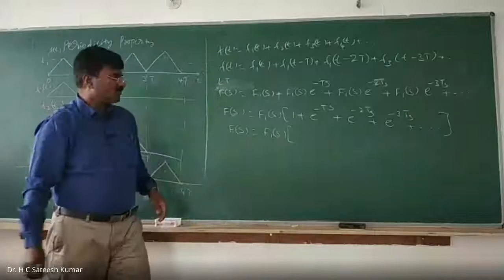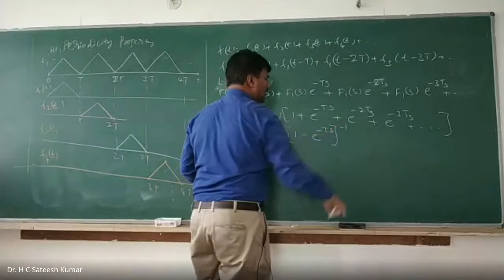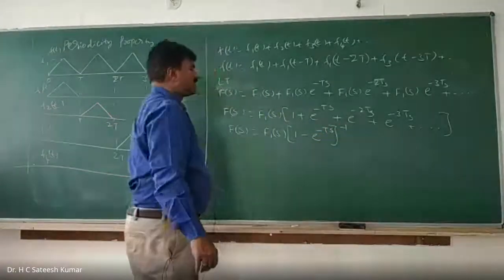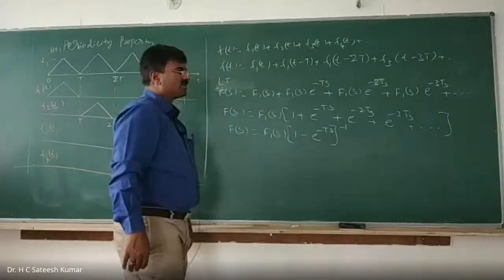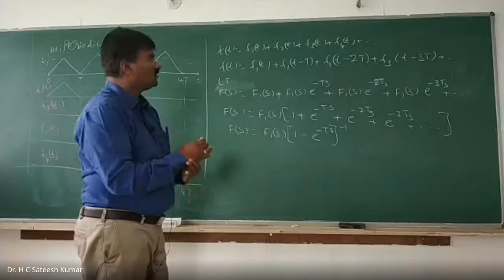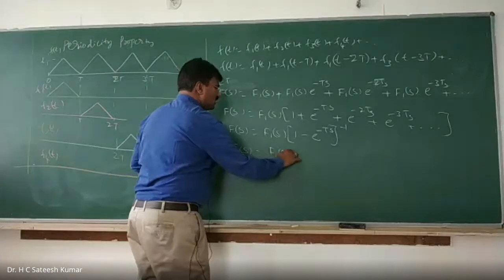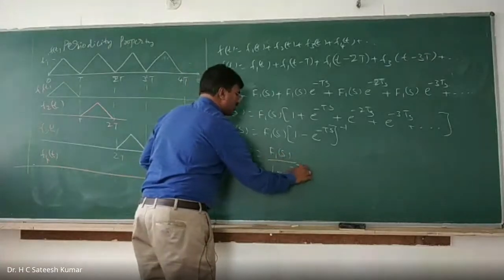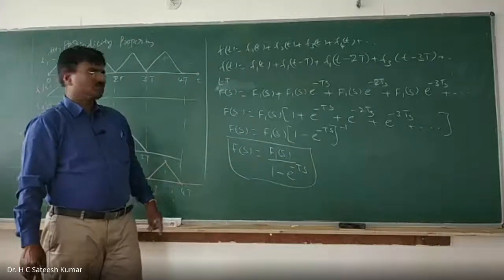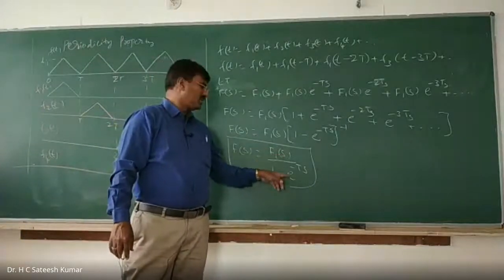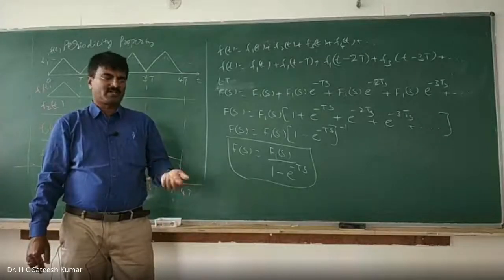So this series is nothing but 1 minus e to the power of minus ts, whole to the power of minus 1. You can expand the series automatically. Since minus is there, minus of minus, you will get plus. Therefore, f of s is equal to f1 of s divided by 1 minus e to the power of minus ts. That's it. So you don't need to worry much about that. What you should do is find the transformation of the one period and divide it by 1 minus e to the power of minus ts. That's how we can find out the Laplace transformation of a periodic signal, right?